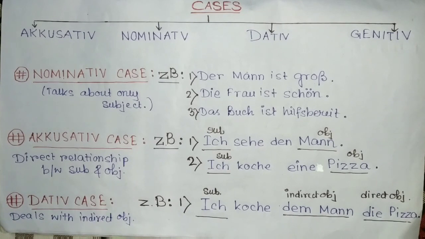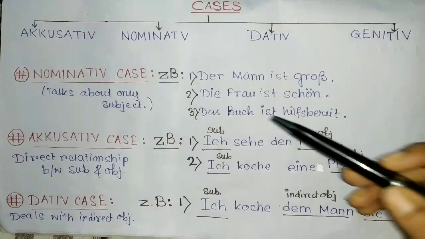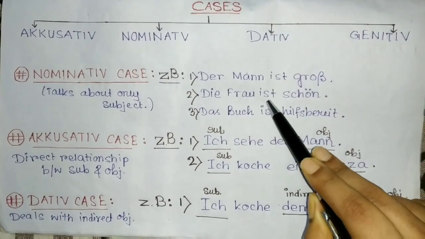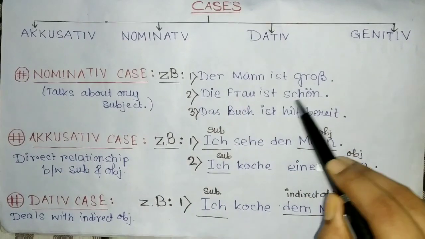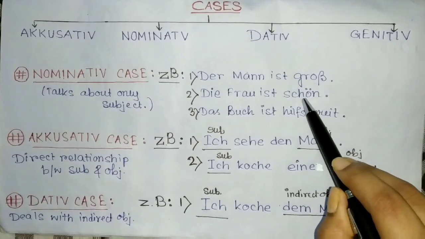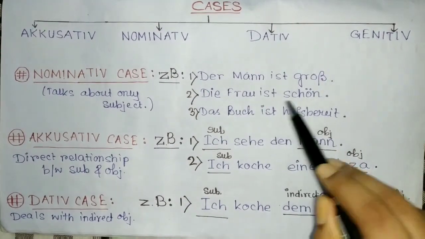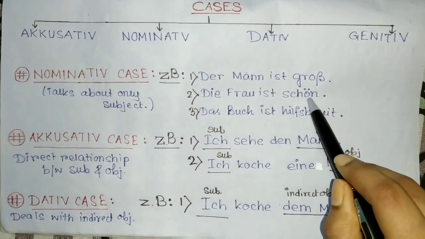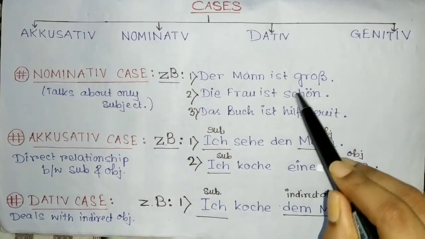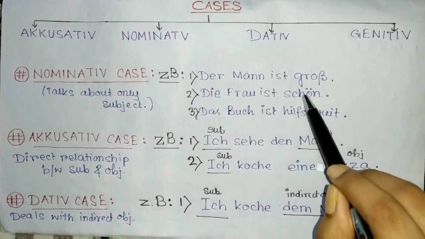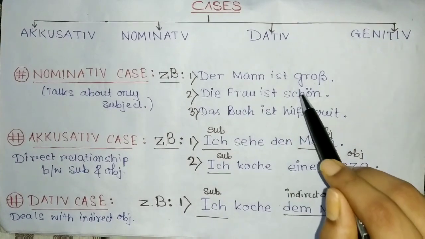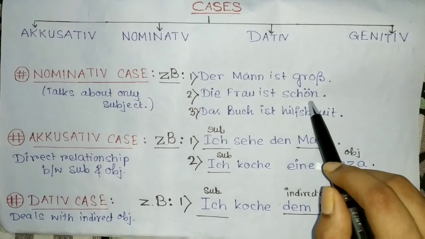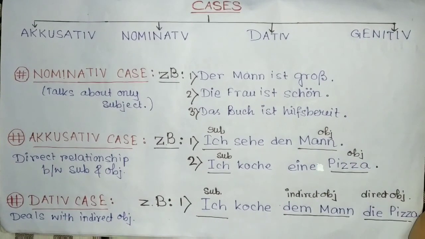One thing you must keep in mind while describing something. Here, see, I have written, Die Frau ist schön. The lady is beautiful. In this case, I have kept schön, the adjective, at the end. I have written the lady is beautiful, not the beautiful lady. If you want to write the beautiful lady, that is, if you want to place the adjective before the noun, then you have to follow adjective endings. That is a bit of a complex topic.